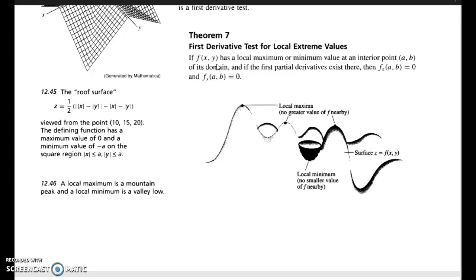If f of xy has a local maximum or minimum value at an interior point AB of its domain, and if the first partial derivatives exist there, then fx at AB equals 0 and fy at AB equals 0.